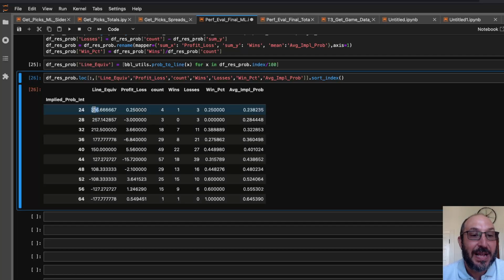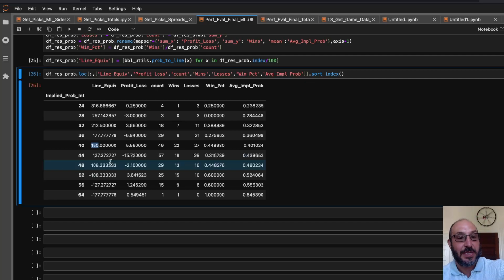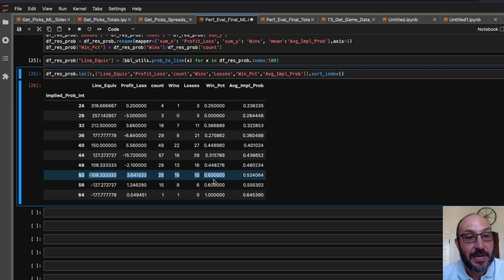So when I was betting around plus 316s, these very big underdogs, here is my performance. This 0.28 converts to a 257 line. The 0.40 converts to a 150 line, and so forth. So the idea being, at the bottom of this are when I was betting favorites, and at the top of this was betting the really big underdogs, and then these are like the mild underdogs.